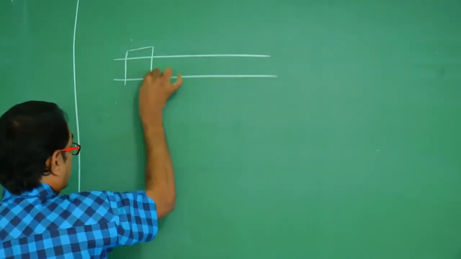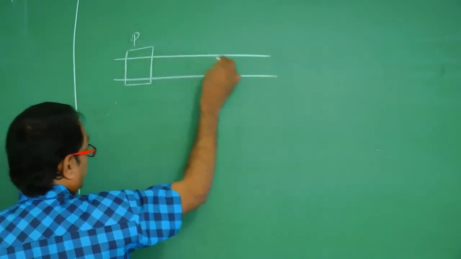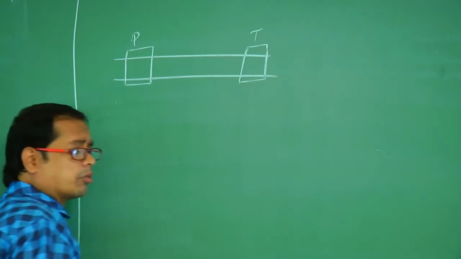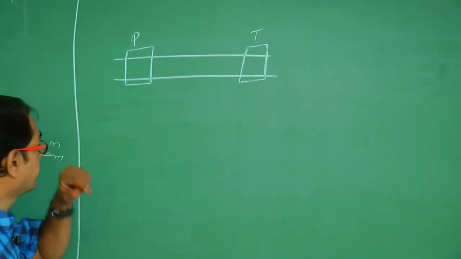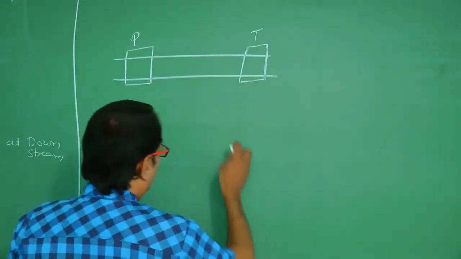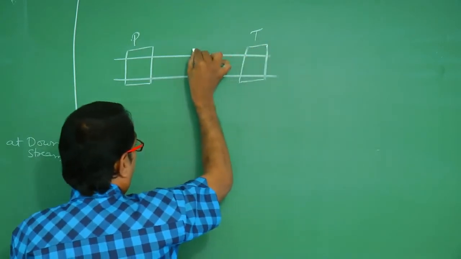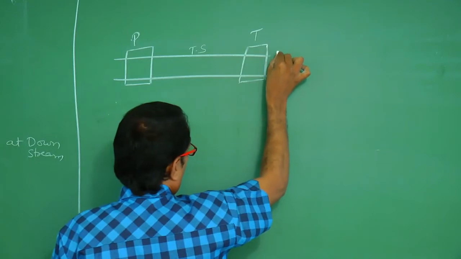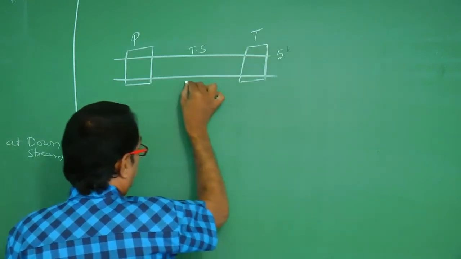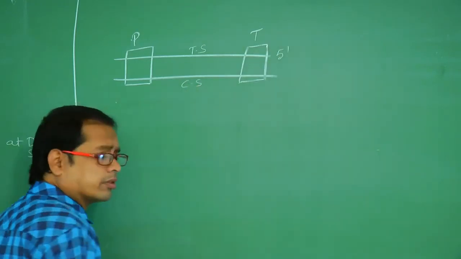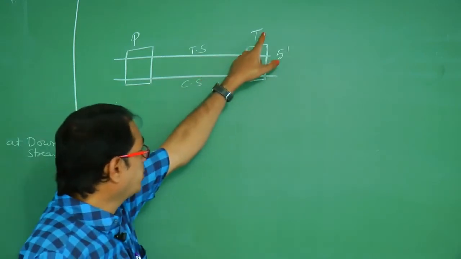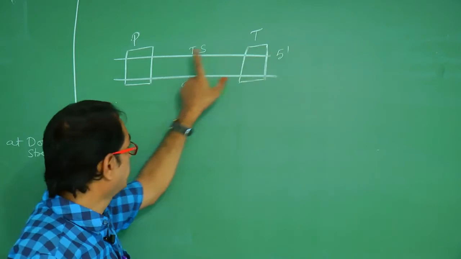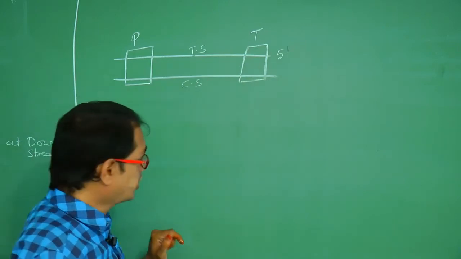This is the promoter. This is the terminator. If this is the terminator, this is the template strand, means 5', and this is the coding strand. So terminator, template, 5'. It is the normal, original diagram.